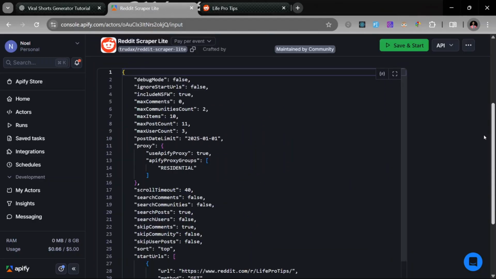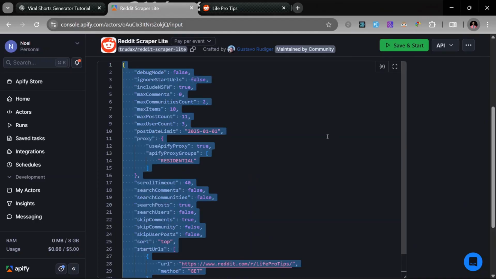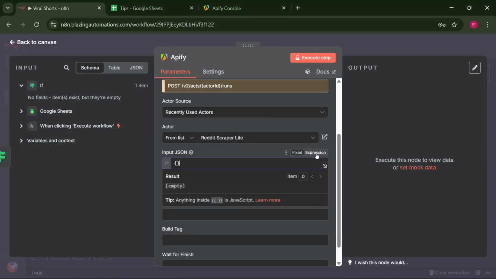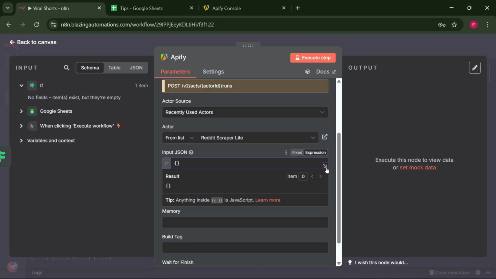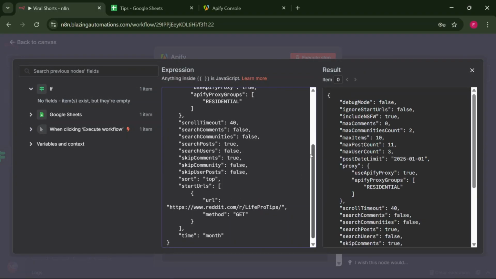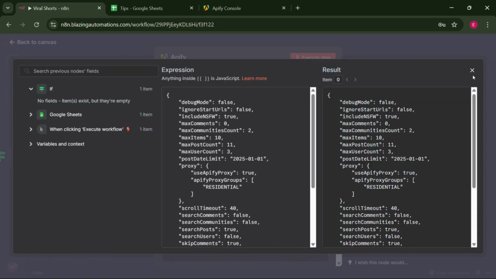Now that we have done that, let's scroll back up and click on JSON and scroll down. You'll realize that we have a JSON that looks something like this. Select this JSON, copy it all, and head back to n8n and click the expressions tab under the input JSON, expand it, delete these parentheses, and paste your contents inside this. So just like that, we have managed to use it.